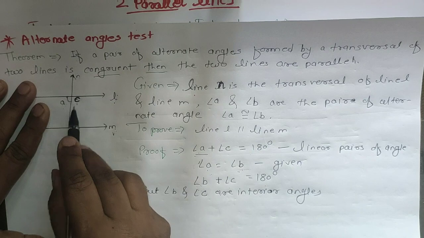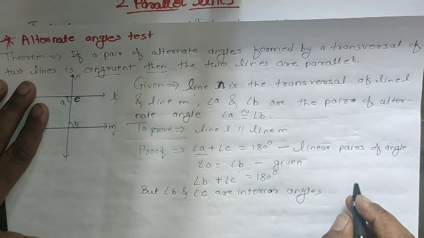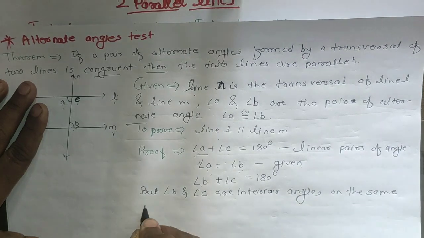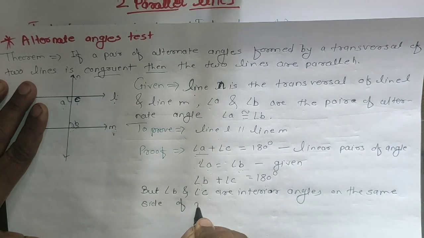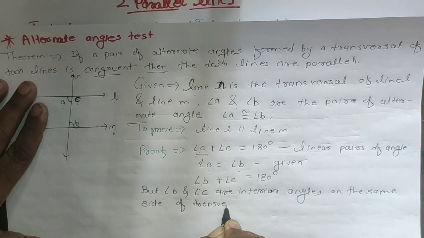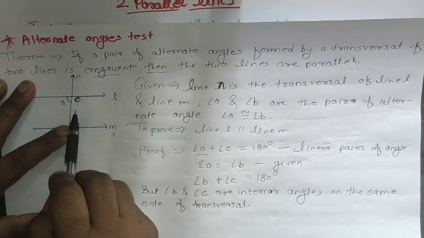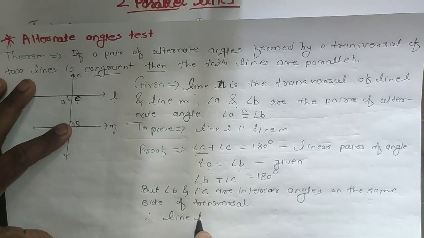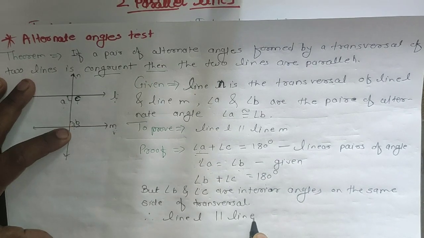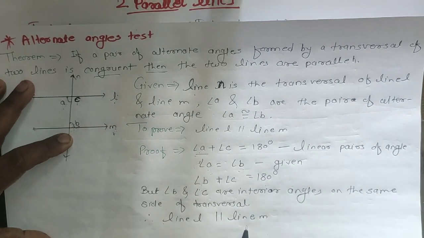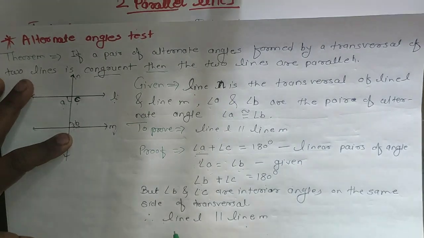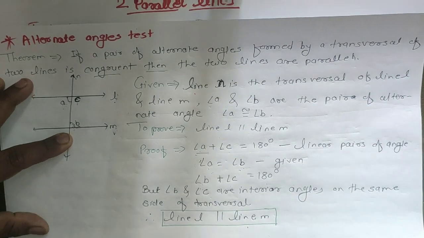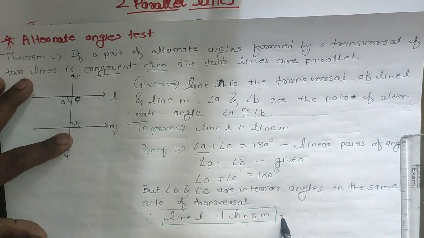Angle B and C, these are interior angles on the same side of the transversal. Then, since they are on the same side of the transversal, line L is parallel to line M, and that is our proof. The reason behind it is the interior angle test.